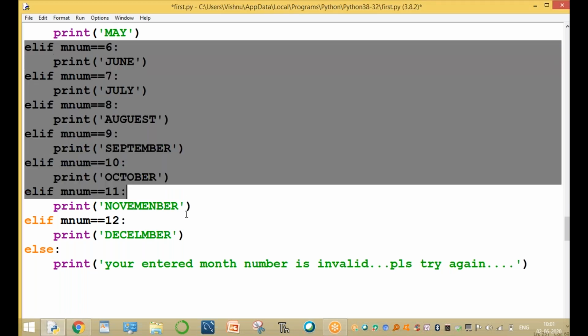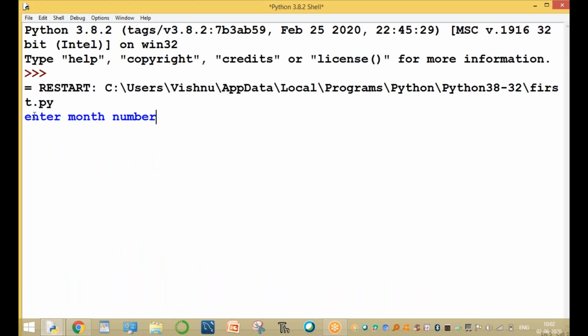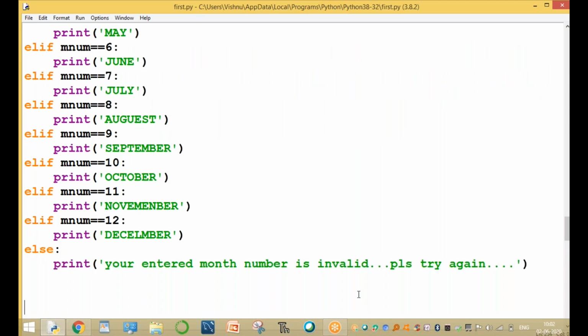If all the above conditions are false, then automatically the else block is executed. Now run here. For example, enter the month number. Your entered month number is 14. Then immediately the output is: your entered month number is invalid, please re-enter. That is your else part being executed. Okay, guys, clear up to here?